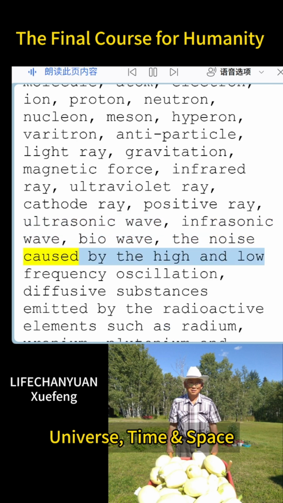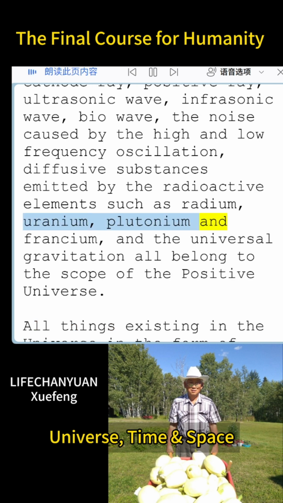The noise caused by the high and low frequency oscillation, diffusive substances emitted by the radioactive elements such as radium, uranium, plutonium and francium, and the universal gravitation all belong to the scope of the positive universe.